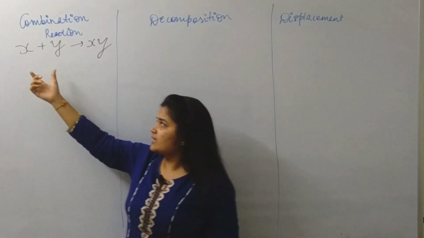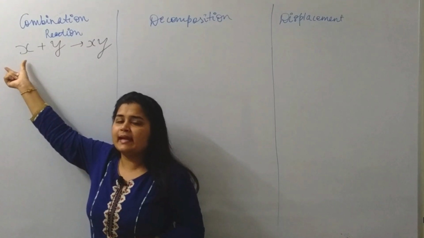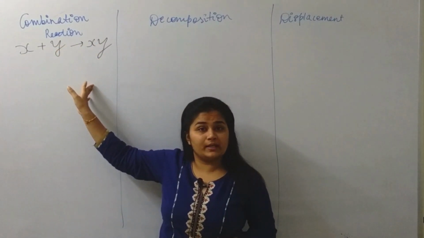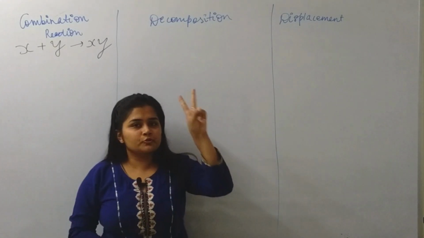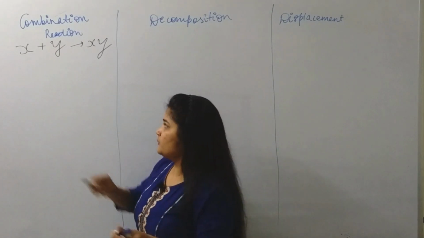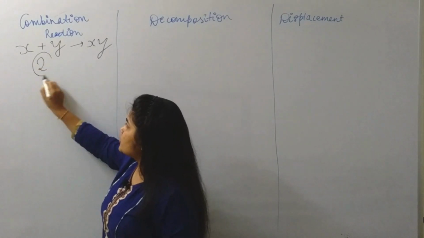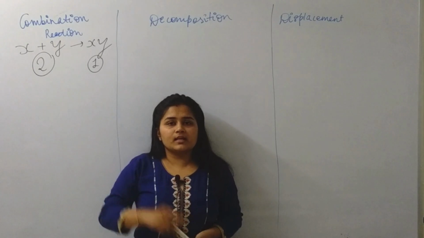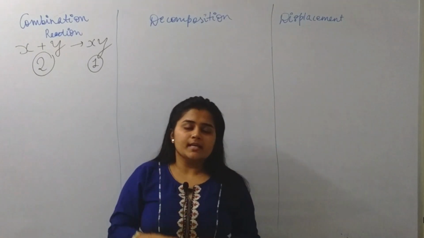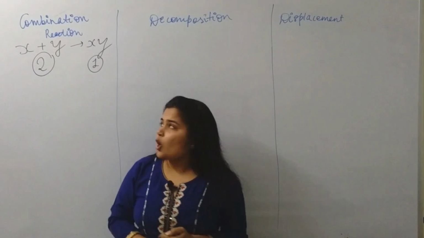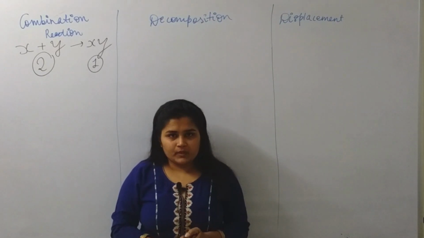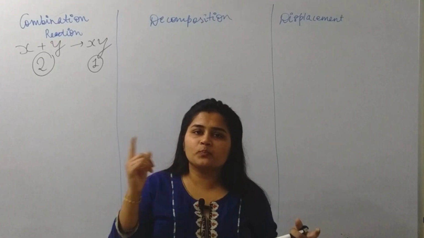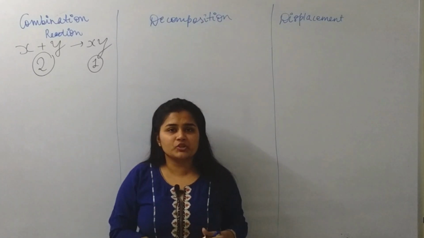Yes, the reactants are separate, X and Y. It gave us a product together, XY. So we can say that there are 2 reactants. Very important, the definition: when 2 reactants react and give us a single product, it is known as a combination reaction. When 2 reactants combine to give us one single product, it is known as a combination reaction.